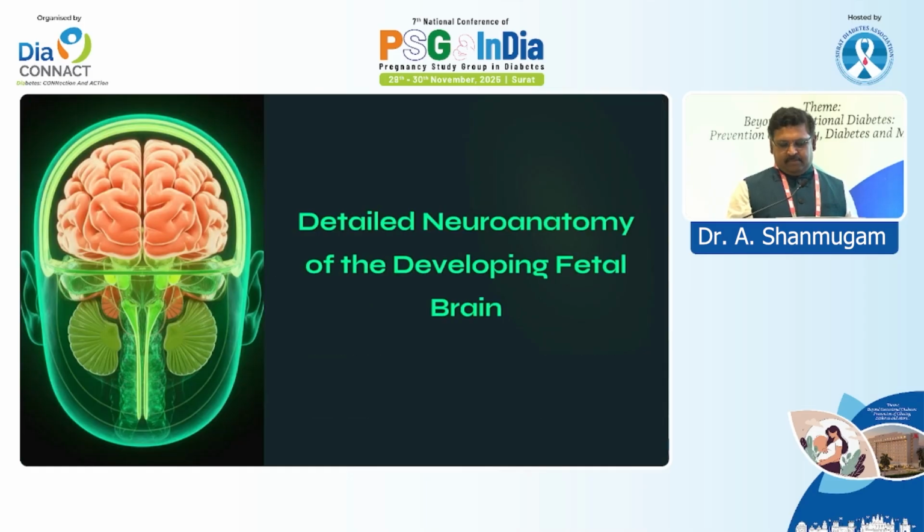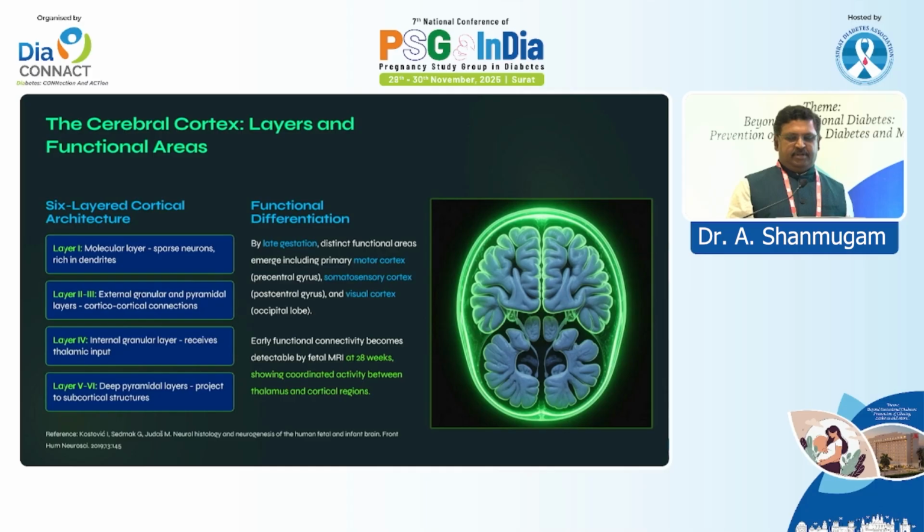Let's see what happens in GDM mothers. After 28 weeks, we have seen that the connection between the two cerebral hemispheres starts, with the thalamus and corpus callosum, and the connectivity begins. So the two sides of the brain start talking to each other by creating more synapses.